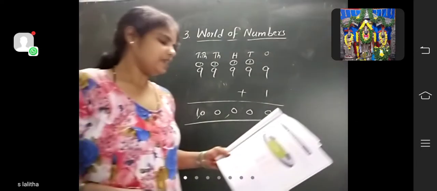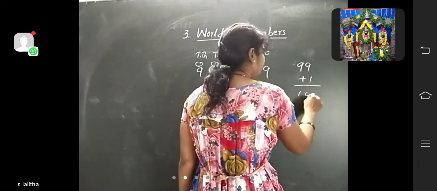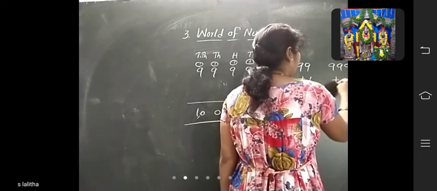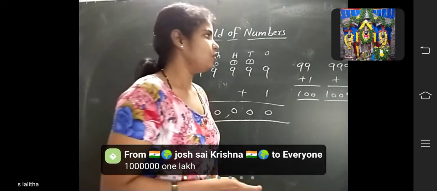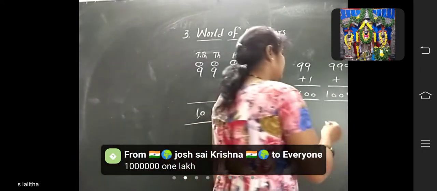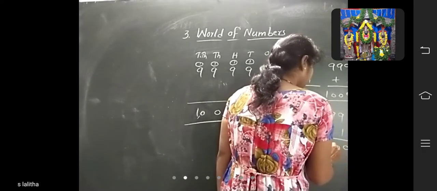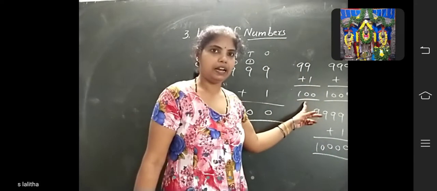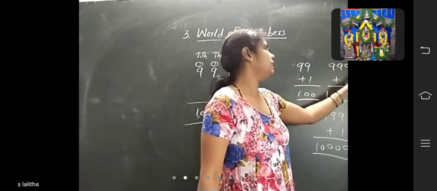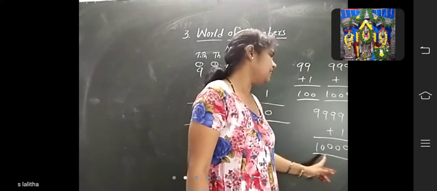Now see here, 99 plus 1. How much, children? 100. Next, 999. You should add 1. What will we get? 1000. Next, 9,999. If you add 1, what will we get, children? 10,000. So if you add 1 to 99, you get 100. If you add 1 to 999, you get 1000. If you add 1 to 9,999, you get 10,000.